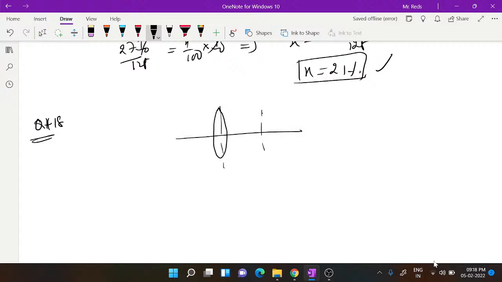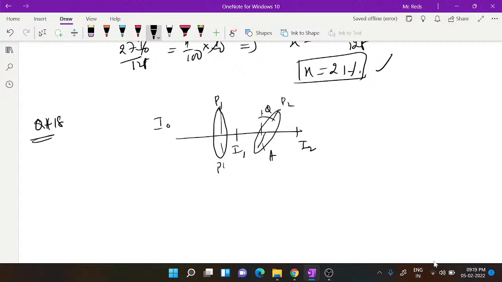So this is a pass axis, which means the pass axis of the second should be at an angle theta. If the incident light is unpolarized with intensity I naught, the first Polaroid is called the polarizer and the second Polaroid is called the analyzer. Let us say this is I1 and this is I2.